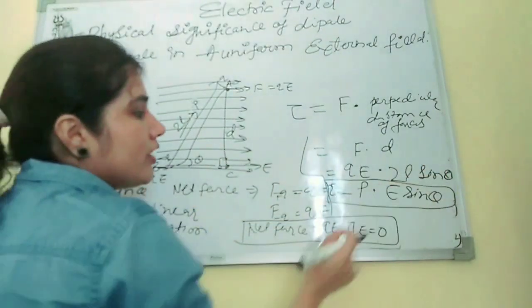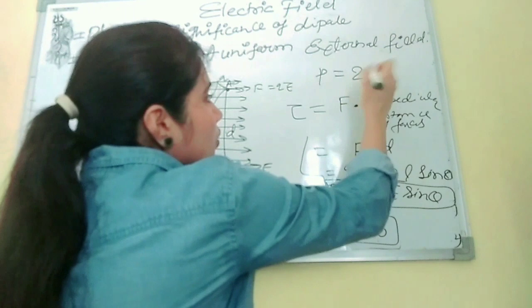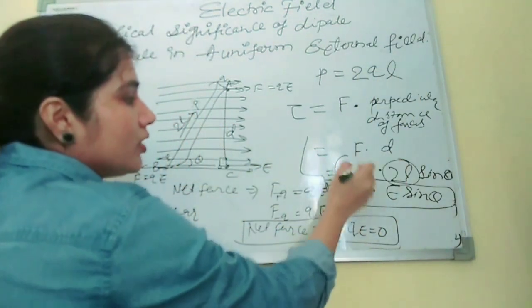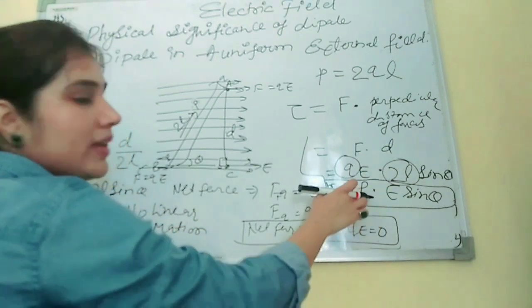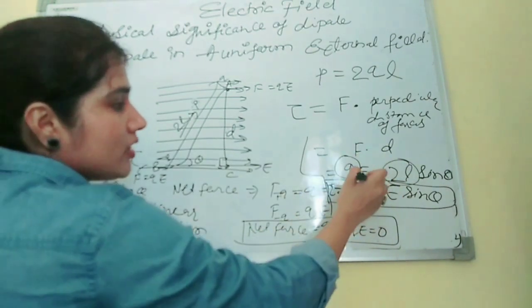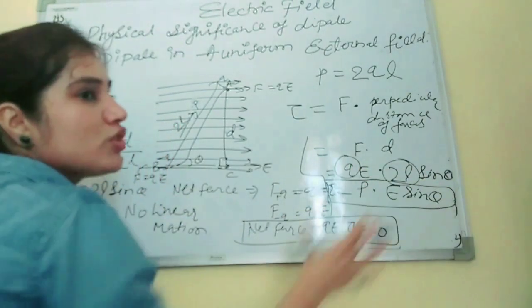We put it here, and we know the expression of P is 2QL, so we place P in terms of 2QL, and E stays as it is with sine theta. This will be the expression for tau.